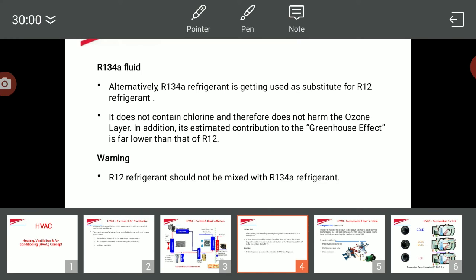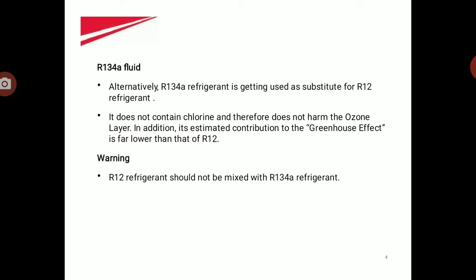The refrigerant used in the HVAC is R134A fluid. Earlier we used R12 refrigerant, which contains chlorine, so it harms the ozone layer. So we are using the R134A fluid as a refrigerant.